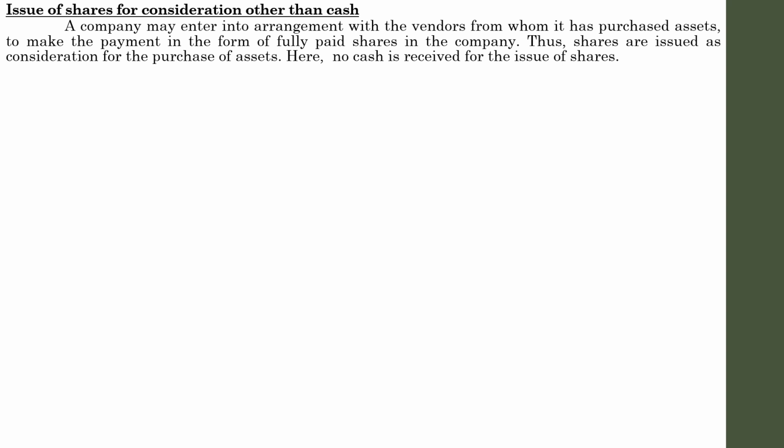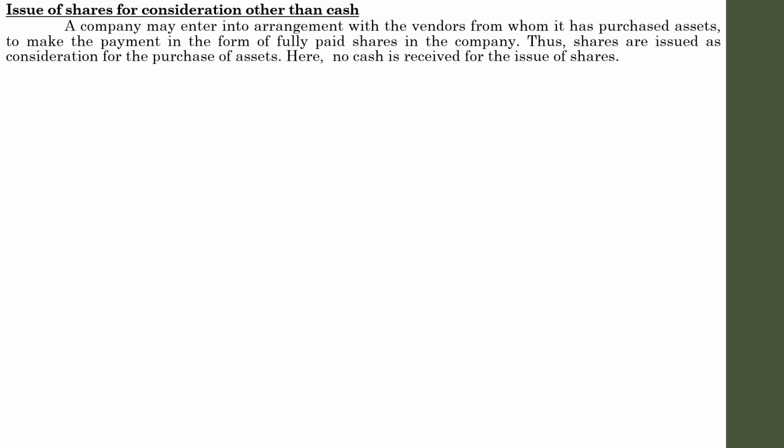So when an asset is acquired by a company, the payment of the purchase price may be made by the issue of shares to the vendors. When shares are issued against the purchase price of an asset, or sometimes the purchase of a business, whenever there is a financial transaction and the payment is made through an issue of shares, it is called issue of shares for consideration other than cash.